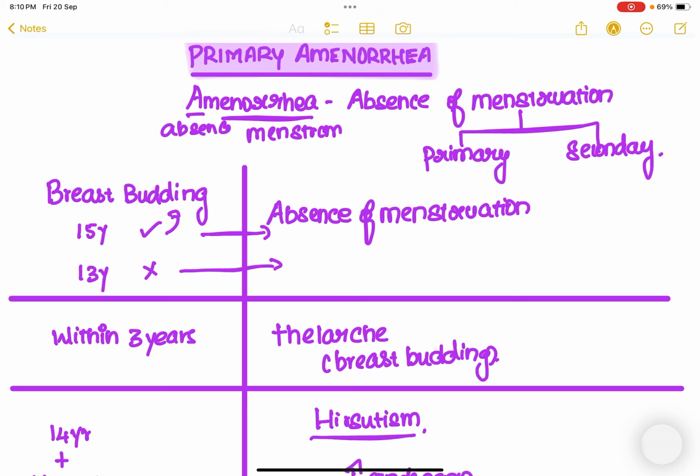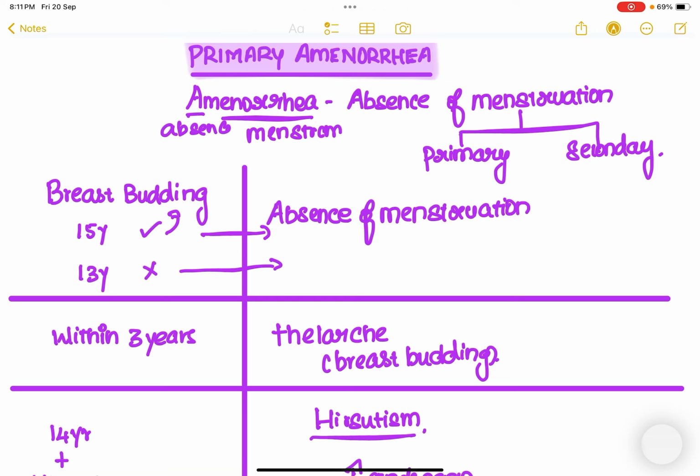So what do you mean by primary amenorrhea? Primary amenorrhea means a female who hasn't experienced any menstruation at all. Let's say, for example, a female is 15 years of age or 13 years of age, or even a 40-year-old female, and she hasn't attained any menstruation at all. So primary amenorrhea basically means a female who hasn't attained any menstruation at all.